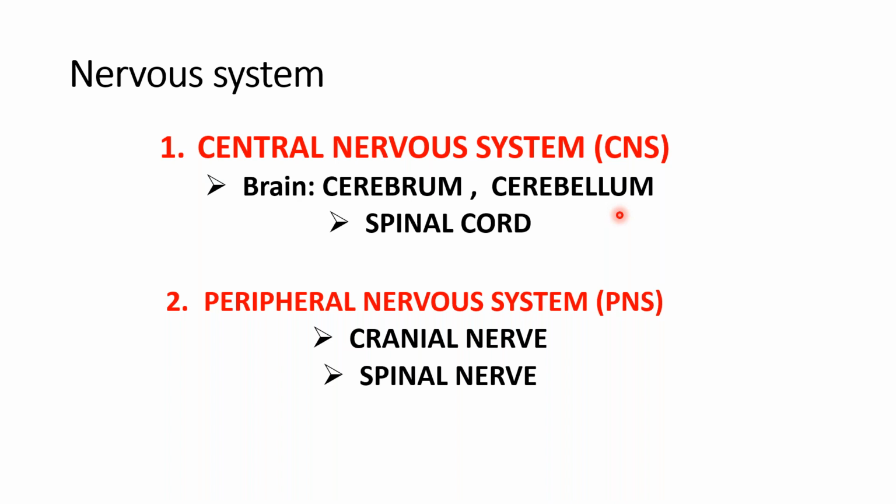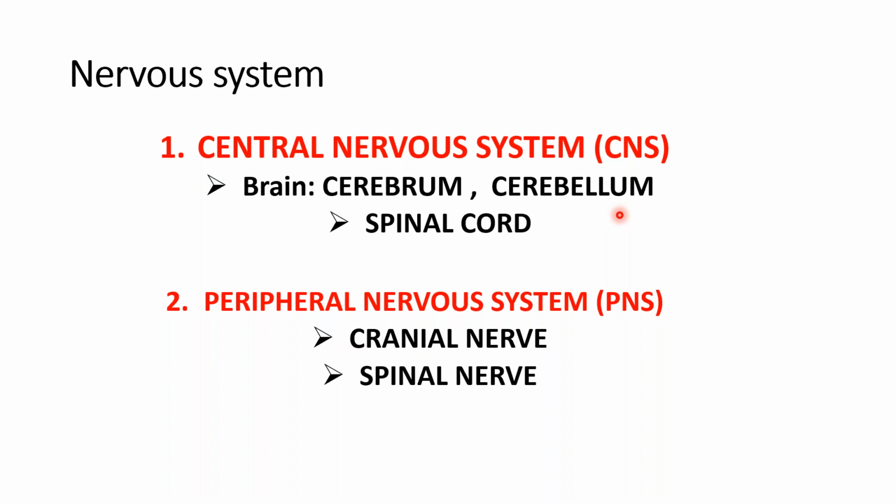Peripheral nervous system is cranial nerves and the spinal nerves. We have done the spinal nerve also today. So you know now what is spinal nerve, and you have seen the cranial nerves in the head and neck. So the nervous system, now just to repeat, is divided into central nervous system and peripheral nervous system.